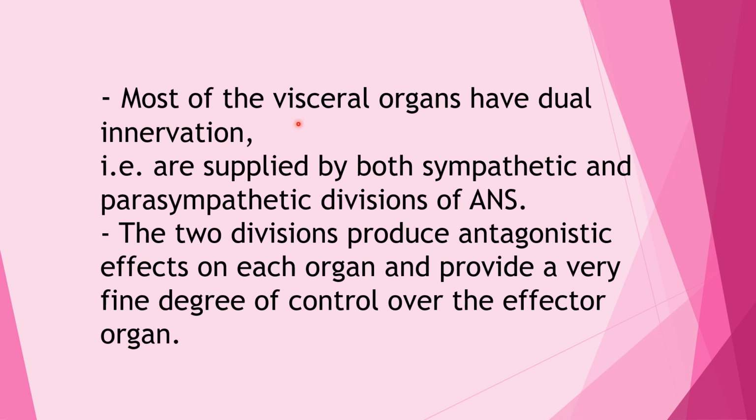Now most of the visceral organs have a dual innervation. For example, they are supplied by both the sympathetic and parasympathetic division of the autonomic nervous system. The two divisions produce antagonistic effects on each other and provide a very fine degree of control over the effector organ.